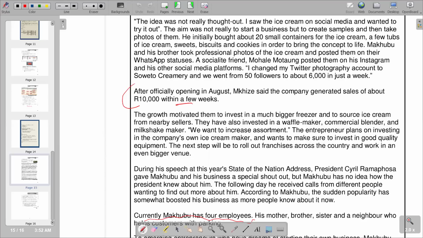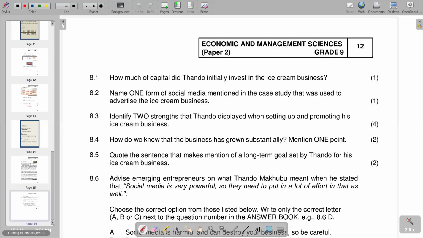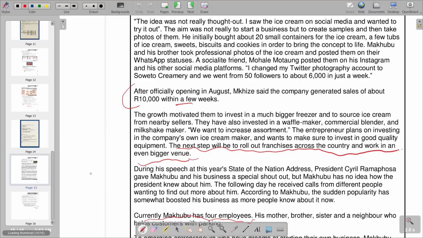If you go down, you see the statement saying the next step will be to roll out franchises across the country and work on an even bigger thing. So this is the one that is showing the long-term goal set by Tando for the ice cream business. So this is basically the sentence that shows the long-term goal.